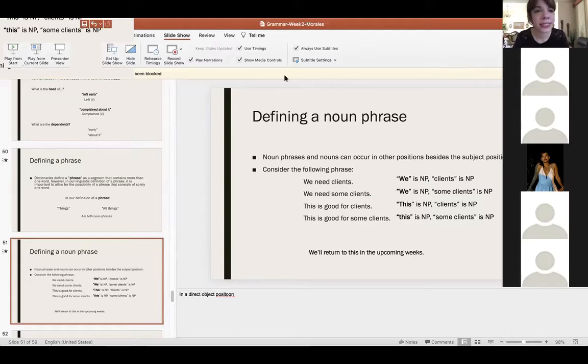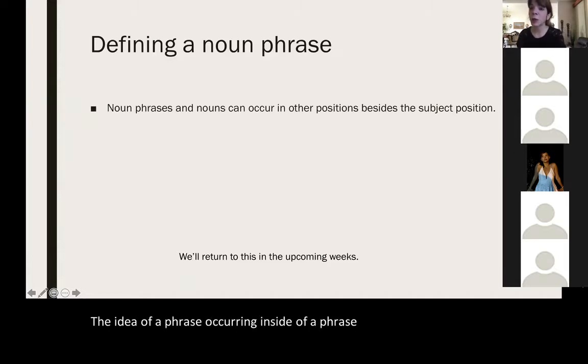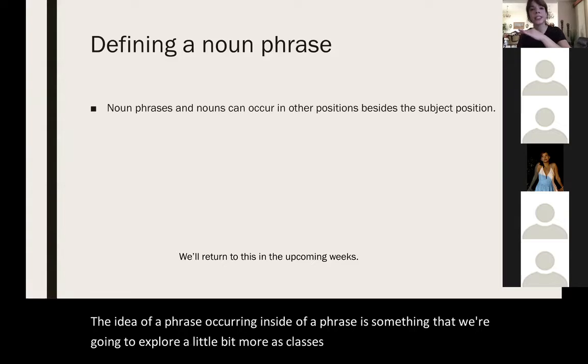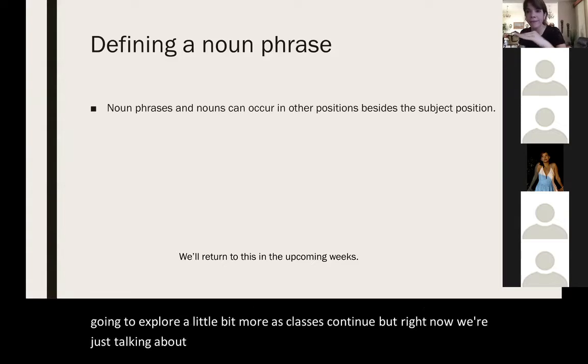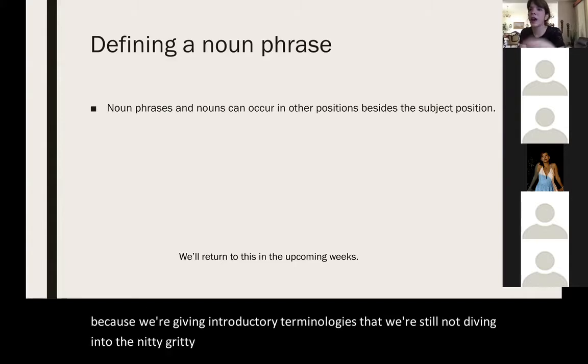So I'm writing these things down in your chat so that you're able to follow. But the idea of a phrase occurring inside of a phrase is something that we're going to explore a little bit more as classes continue. But right now we're just talking about it at a very basic definition level, on a surface level, because we're giving introductory terminologies, ¿verdad? We're still not diving into the nitty gritty of identifying all of the phrases. We're not there yet, okay?